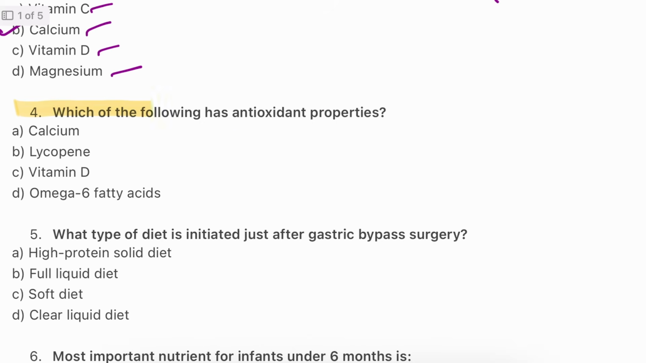Question number 4. Which of the following has antioxidant properties? Calcium, lycopene, vitamin D, omega-6 fatty acids. The answer is B, lycopene. This question is also very easy because we already discussed this type of question in my past videos. So the answer will be lycopene. Lycopene in tomatoes neutralizes free radicals and protects cells from oxidative damage.